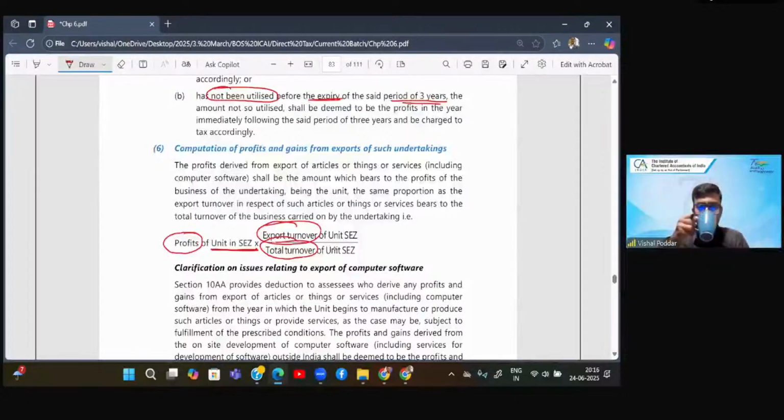So whatever is your total profit, you proportionate it by multiplying by export turnover in the numerator, divided by the total turnover in the denominator.